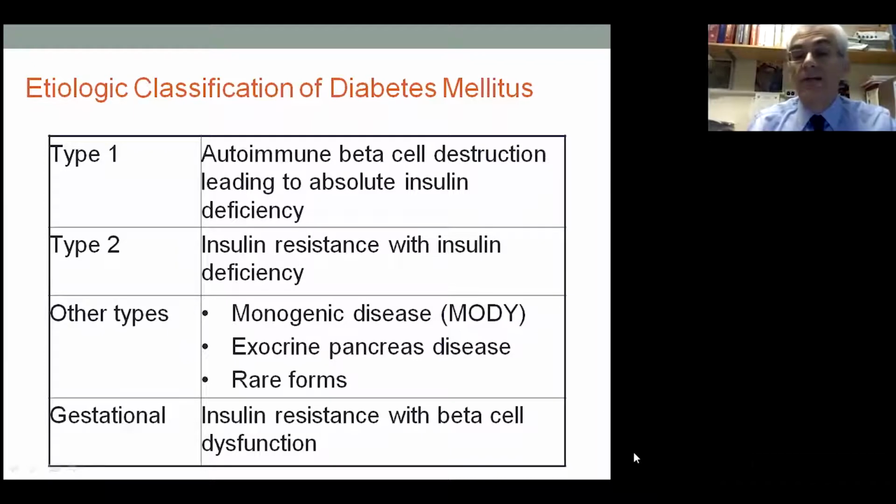We still see quite a bit of diabetes associated with exocrine pancreas disease, patients with acute pancreatitis, chronic pancreatitis, patients that had surgery for pancreatic disorders, and there are some rare genetic forms. And then, of course, during pregnancy, gestational diabetes is present, and gestational diabetes is a very high risk factor for the development of type 2 diabetes down the road.